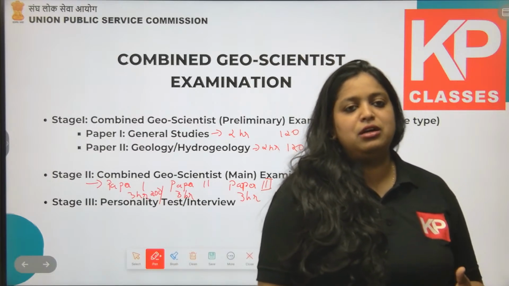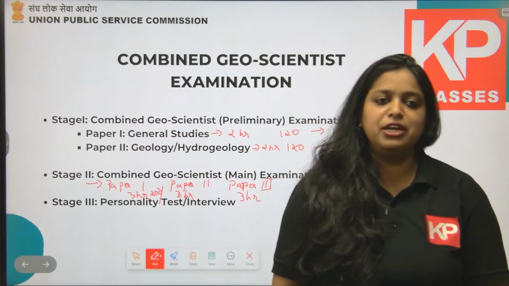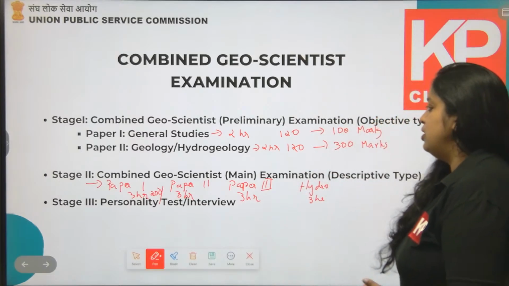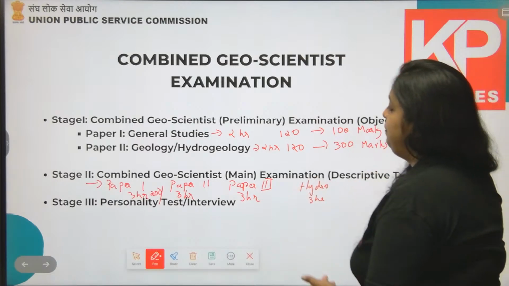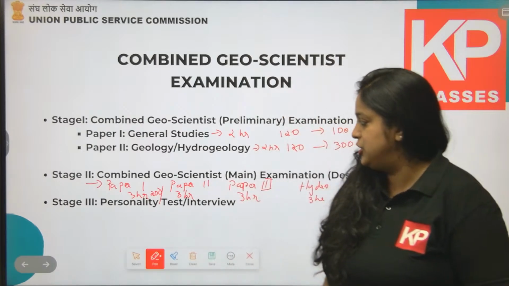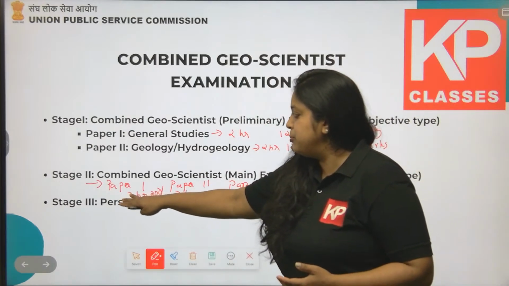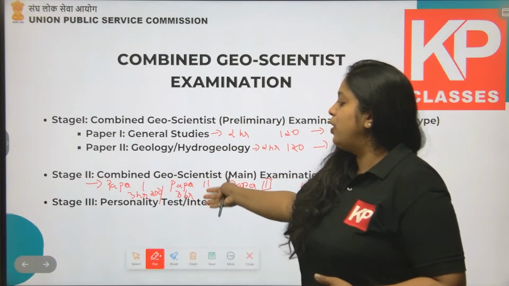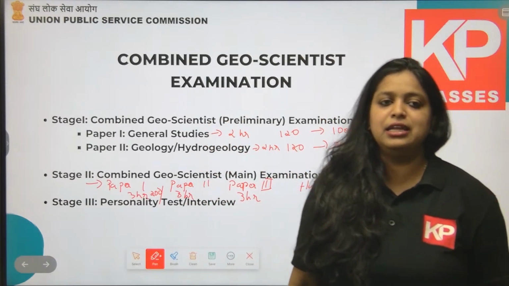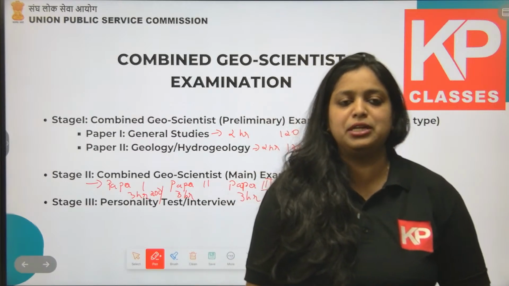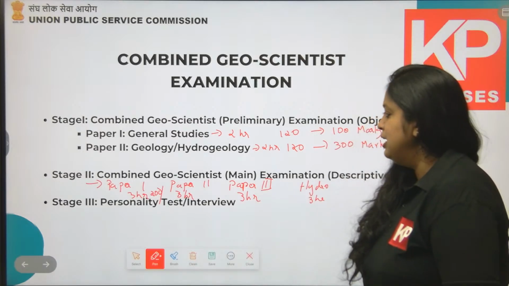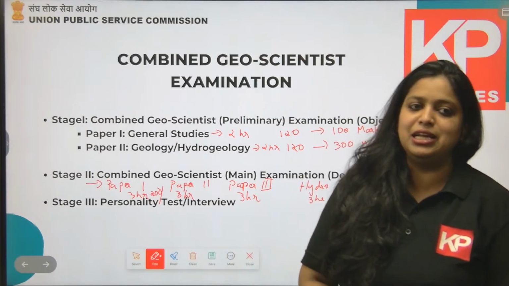A panel will be asking you questions from different parts of geology. So entire detailed knowledge should be there to qualify the interview part, or stage 3. There should be a minimum mark you have to score from stage 1 and stage 2 to qualify for stage 3. Then again in stage 3 you have to score a minimum mark to qualify into the rank list. Then after stage 3 there will be the medical test and everything.